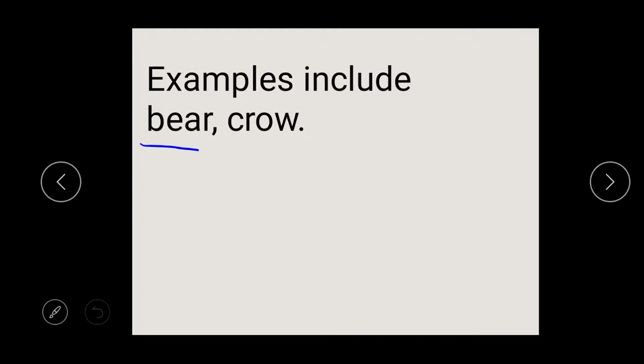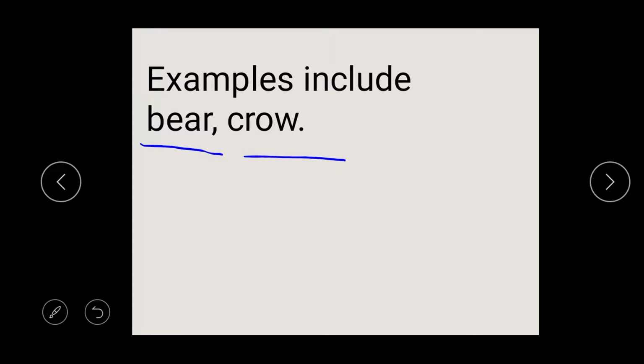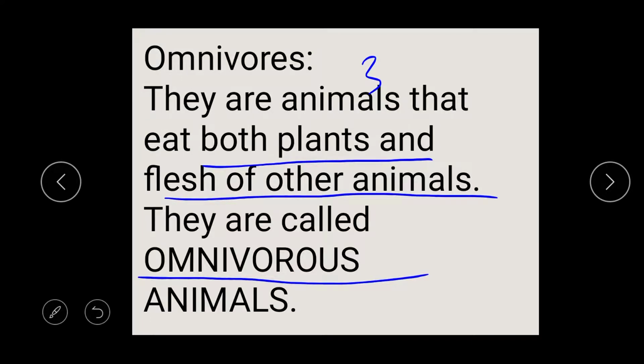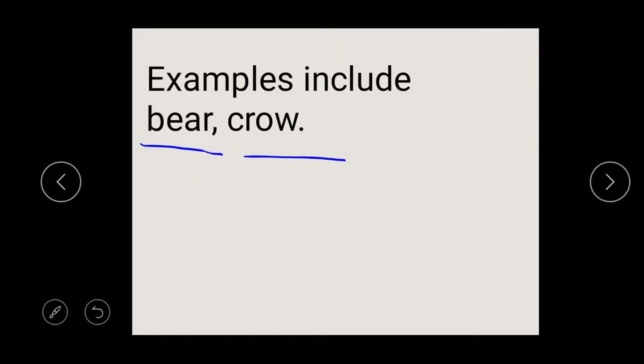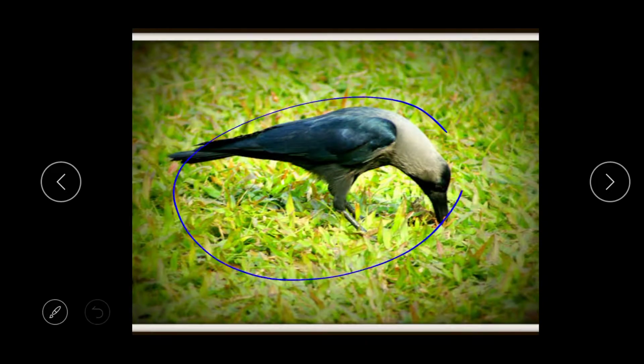Examples are bear, crow, and also, if you are not a vegetarian, then the majority of human beings are omnivorous animals. Look at the crow eating an animal, and look at the same crow eating grasses.